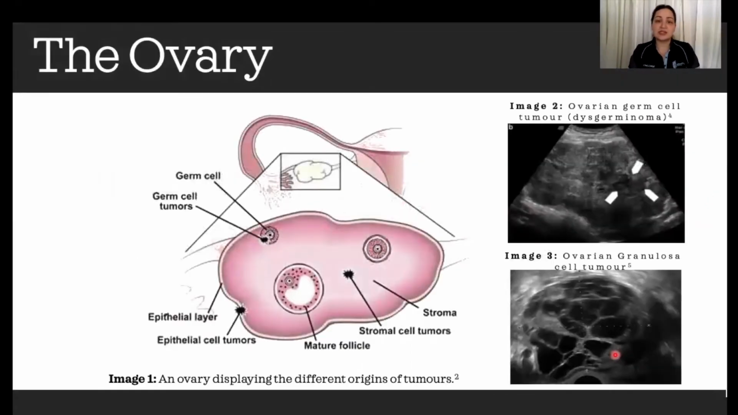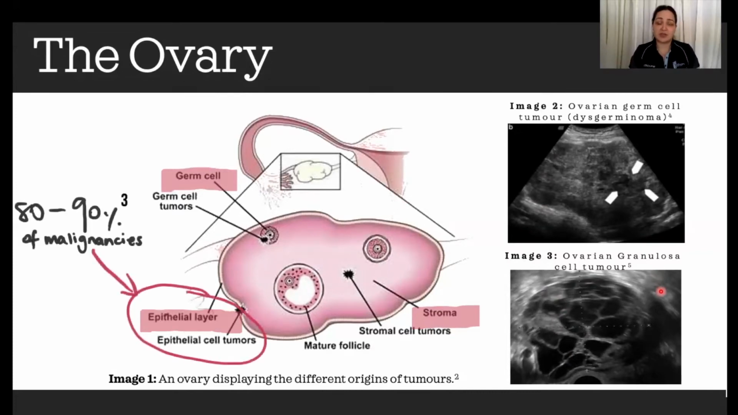The three distinct cells of the ovary are the epithelial, which is the cells surrounding the ovary, the stroma, the connective tissue within, and the germ cells, which are the precursor cells that mature into oocytes. Ovarian cancer encompasses a variety of tumors within these cells. For example, dysgerminomas originate from the germ cell, and granulosa cell tumors originate from the stroma. However, 80 to 90% of malignant tumors are found within the epithelial layer.